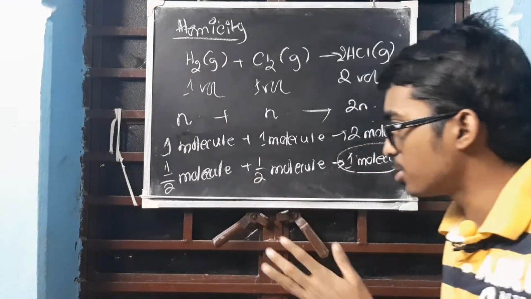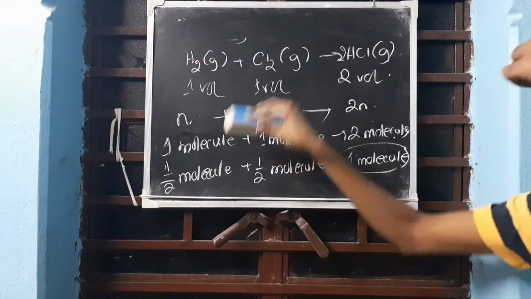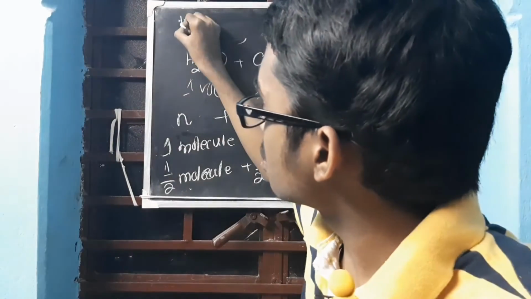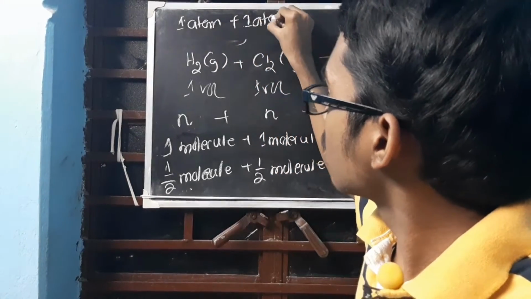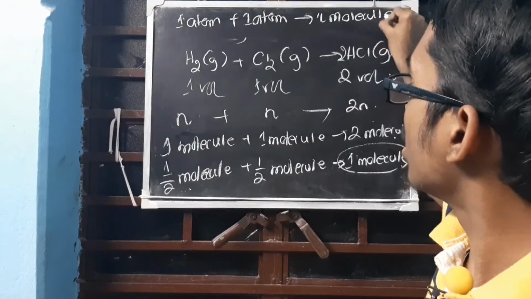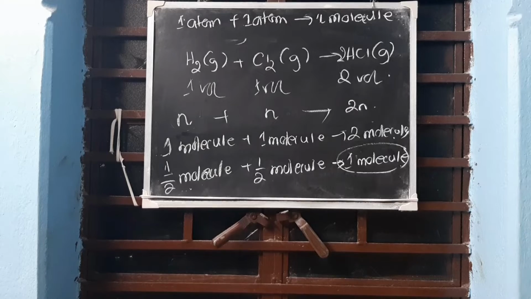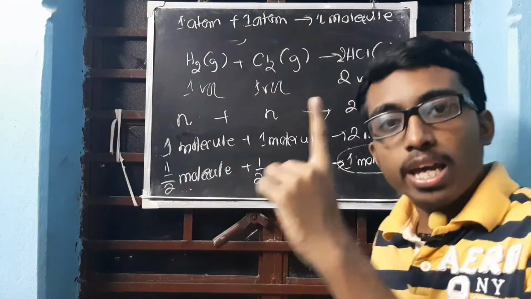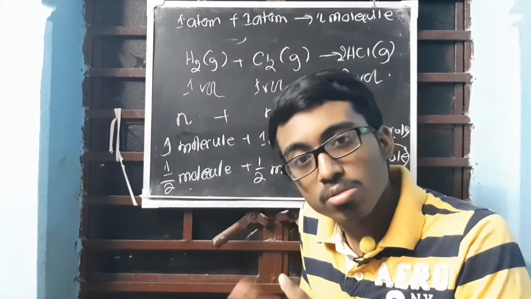From this same thing I am telling you how to get it. Here I am rubbing this because I need to mention something about that. After this comes 1 atom plus 1 atom gives you 1 molecule. This is chemical formula. So 1 atom will give you 1 molecule, right? So what will be the formula? H1Cl1. We do not write H1Cl1, so we write HCl.